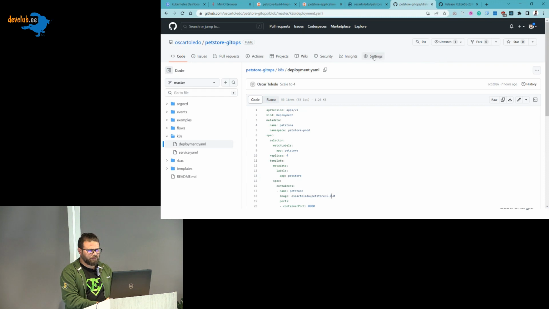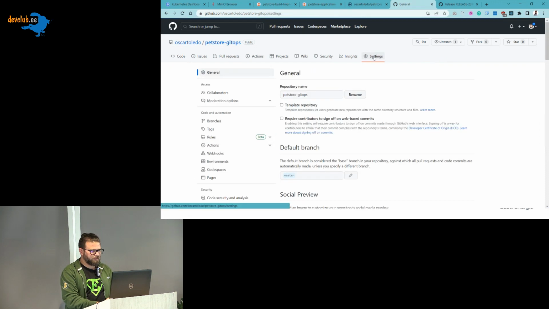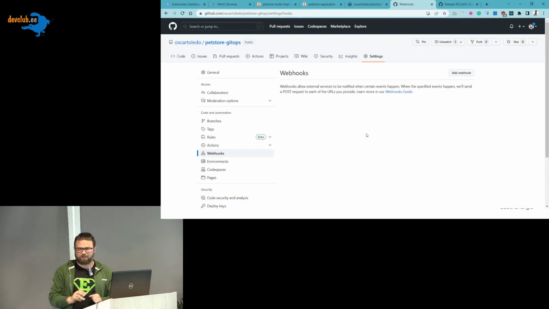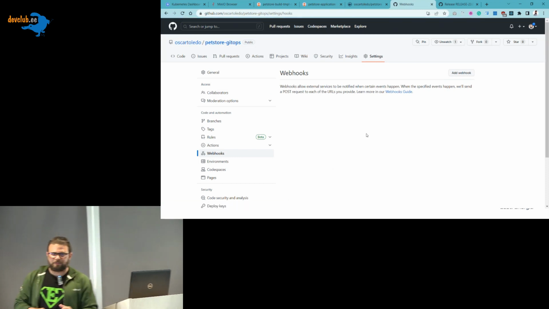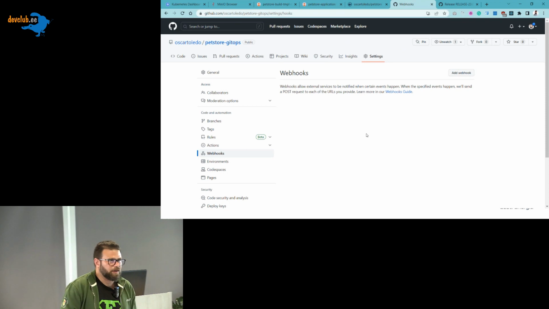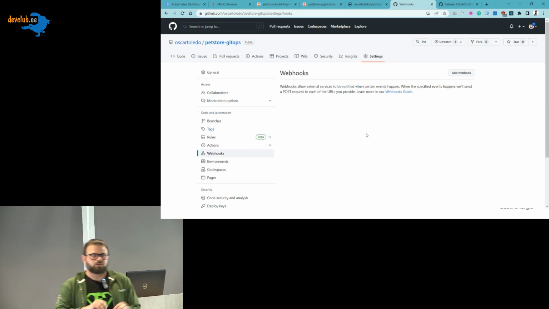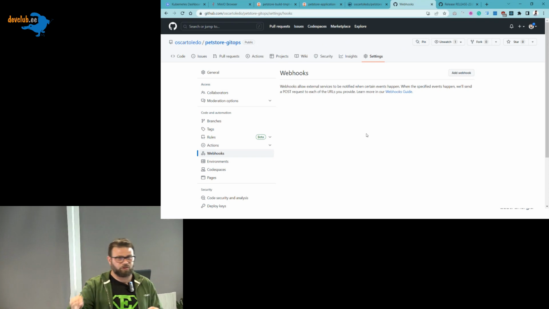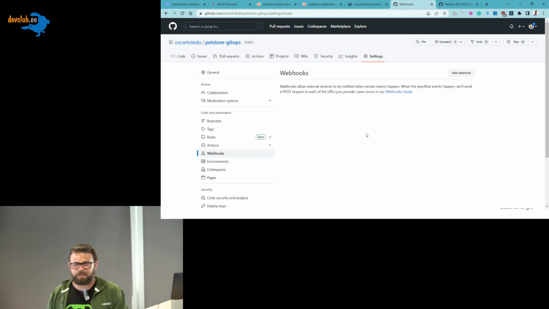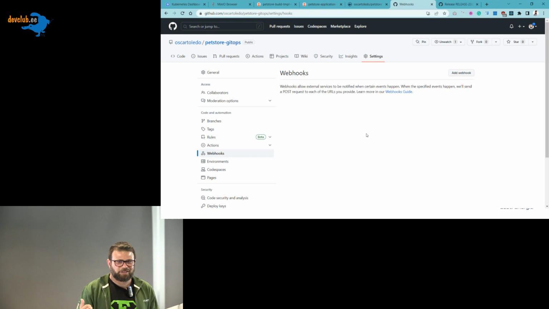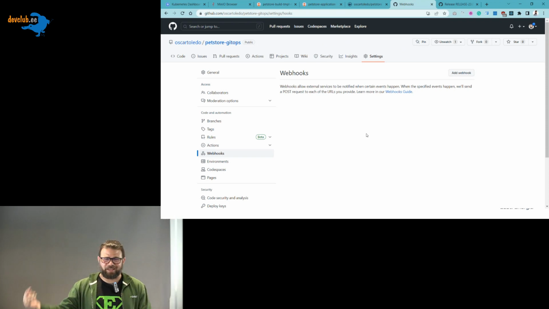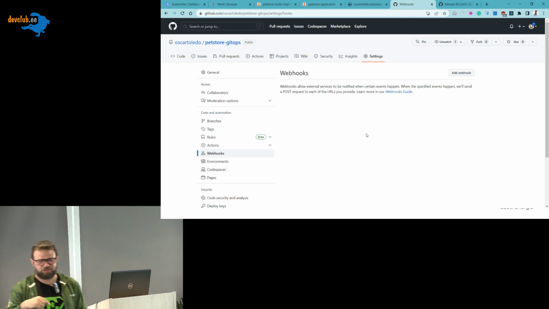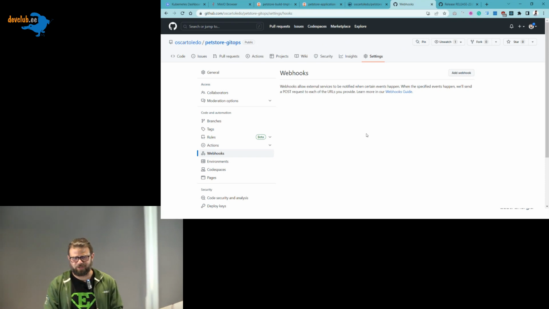And now I can go to any of my repositories here. I can go to settings, go to webhooks, and define your webhook here. Then when someone merges a pull request, for example, your repository will send it to your cluster. What happened? I am running in my local cluster, so GitHub cannot send any HTTP request to my cluster because it's locally in my computer.